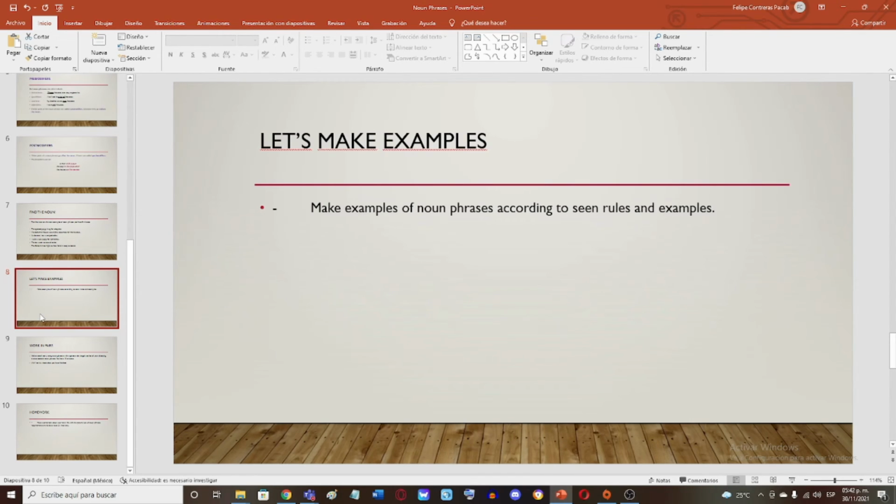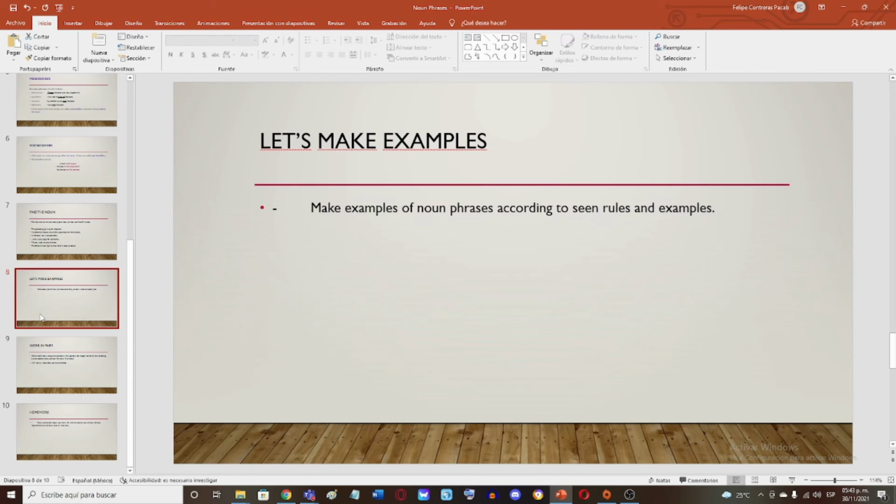Thank you very much, Francisco, for sending me the image. I see that you actually make very good noun phrases. You understood the rules very well according to the examples as well. You are very good at learning this subject, let me tell you.